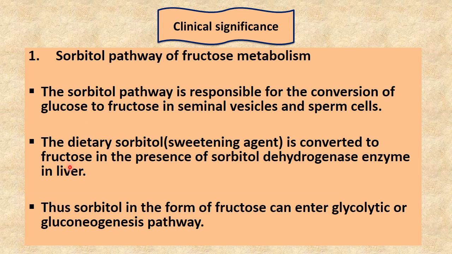Sorbitol is converted into fructose in the presence of sorbitol dehydrogenase enzyme. This takes place in liver. Thus, sorbitol in the form of fructose can enter the glycolytic or gluconeogenesis pathway. So we have seen this fructose enters the glycolytic pathway when it converts into glyceraldehyde, and that glyceraldehyde may run gluconeogenesis or it may run glycolysis.